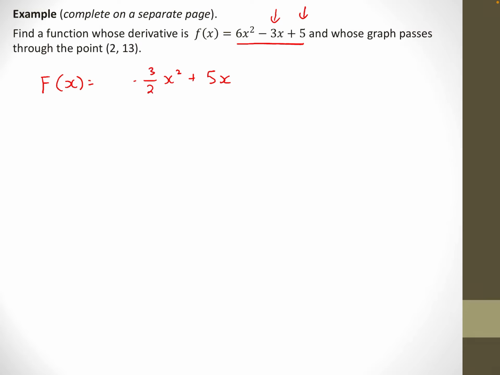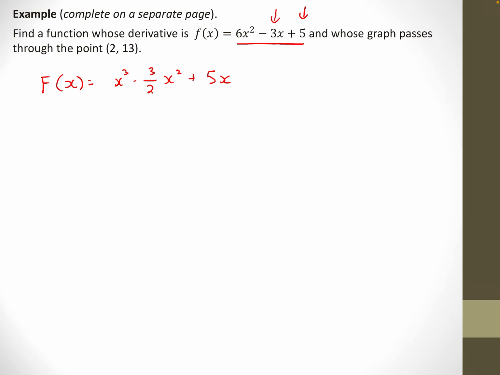The first time you see one of these, just convince yourself that it works. Let's see, 2 times negative 3 halves would be negative 6 halves, which would be negative 3. So this works. The derivative of this F is actually negative 3x. And how about 6x squared? Well, I know I'm going to need an x cubed.